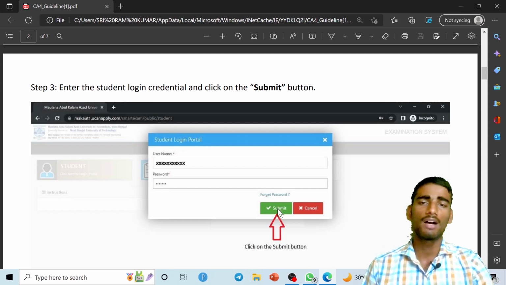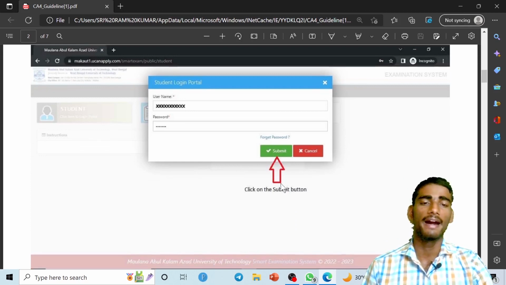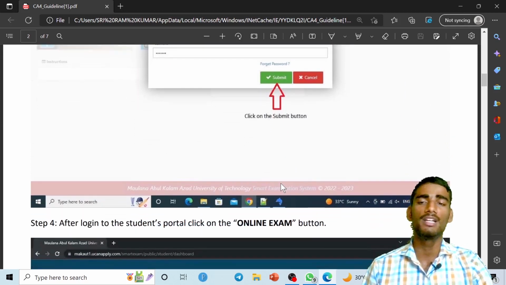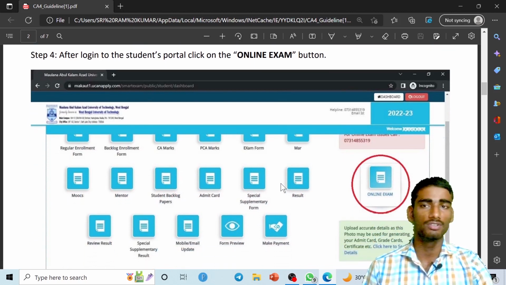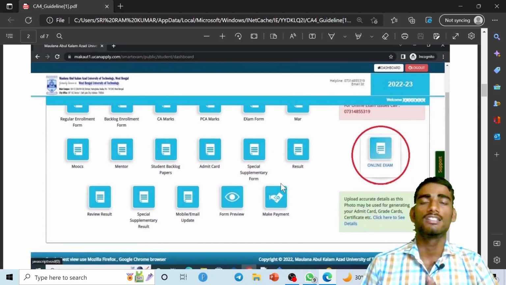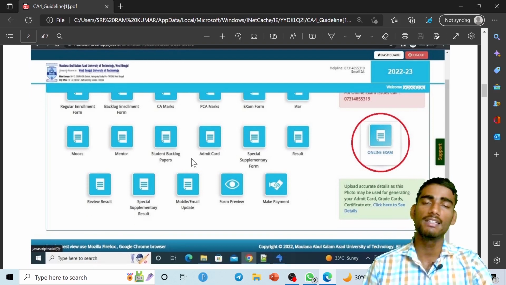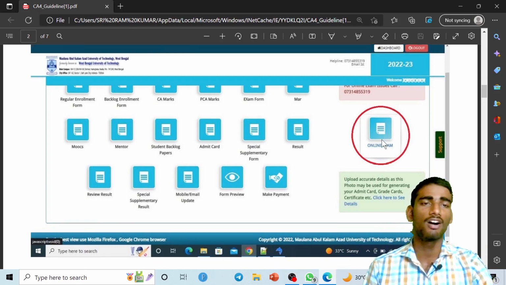After giving your login credentials, click on the submit button, and again a new window will appear. I think you have already logged in to this Macaut portal, where you can find various icons, but you simply have to click on online examination. This is completely the same method you followed in the previous semester examination. So simply click here on the online exam.